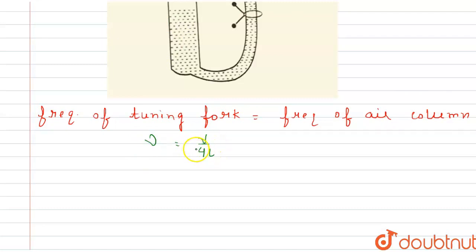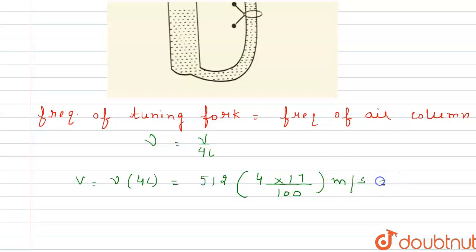Now we have the values, so we can calculate V is equal to mu into 4L. Now we substitute. It is given that mu is equal to 512, so 512 into 4 into 17 divided by 100 meter per second.